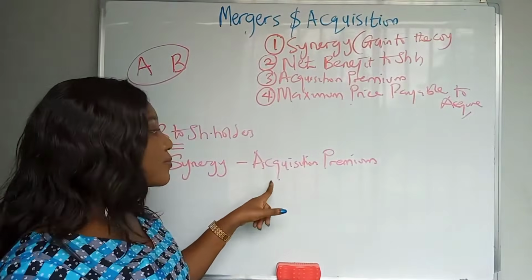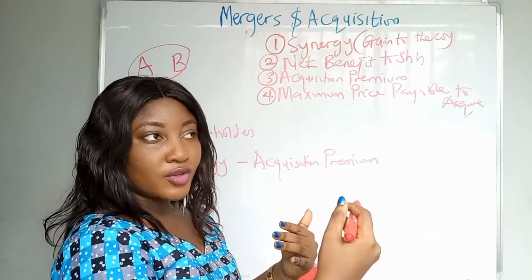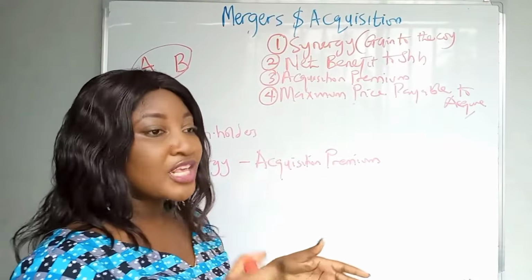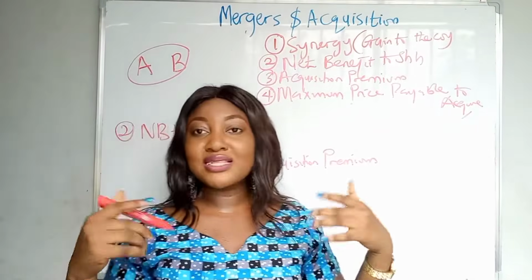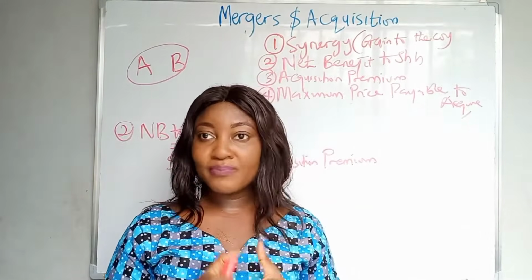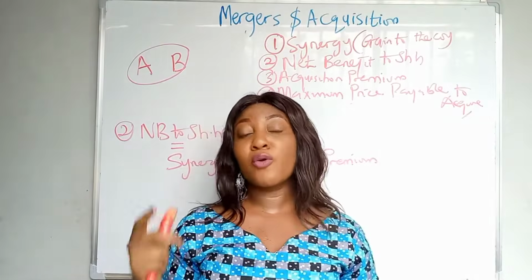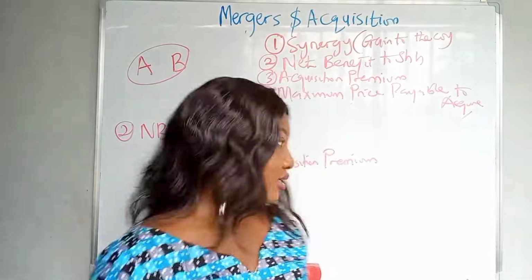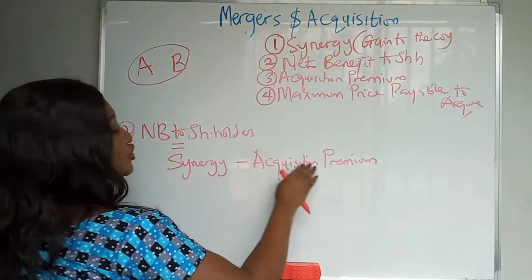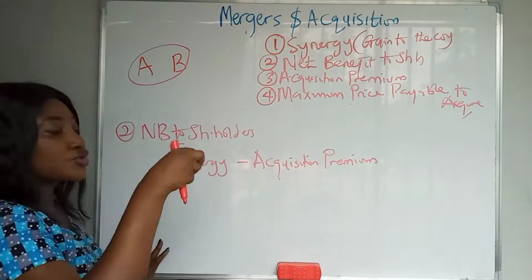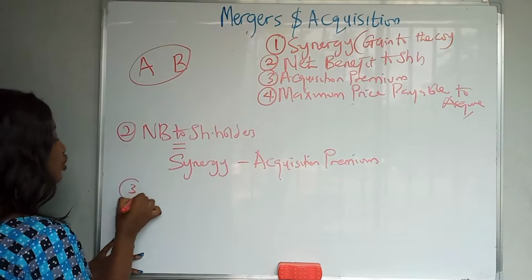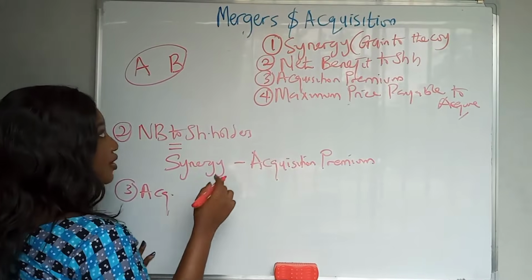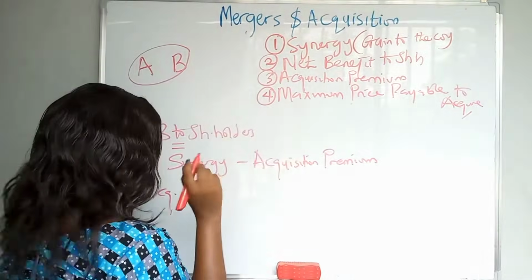The acquisition premium is the extra amount paid on the value of the target company. If the target company is say 8 million and then the shareholders paid 9 million to acquire the company, it means that there's an acquisition premium of 1 million. Do you understand? It makes sense. So the synergy minus the acquisition premium will give you the net benefit to shareholders. Okay, I think I've explained that. Now the next thing is acquisition premium, and that's another variable in mergers and acquisition that is very important.